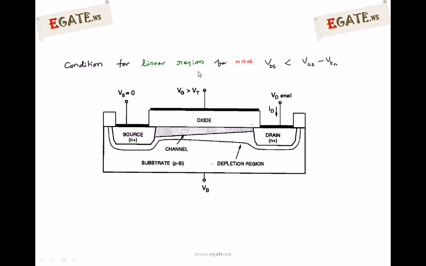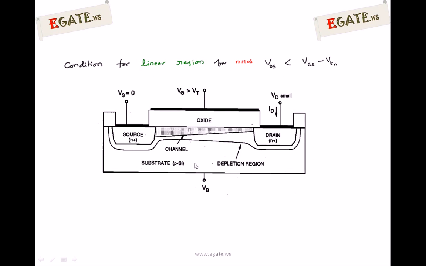So whatever external 2 volts we are applying across drain to source will drop across the channel from this end to this end. Where you apply 2 volts, in the half you get 1 volt, and at the end it is 0 volts. So the source side is 0 volts, the drain side is a maximum of 2 volts, and in between it is increasing from left to right. The channel inversion region is going to be like this. This is called the channel, also called the inversion region or inversion layer.